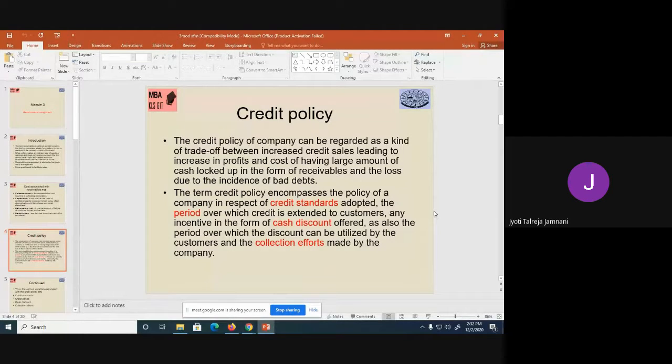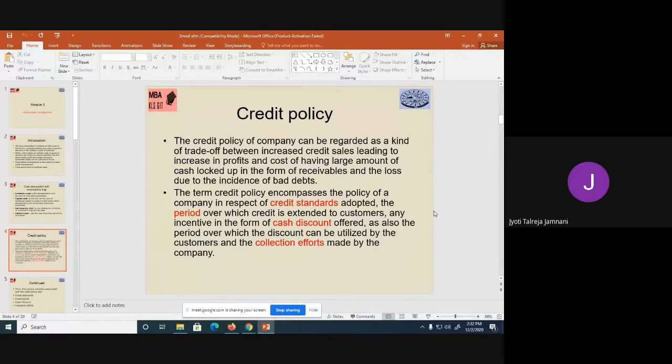The next is the cash discount. In this case, you will basically be giving discount to customers so that they pay early. So it is kind of a motivation for the customers to make the payment early. You tell them that if you pay within so and so days, I'll give you so much discount, so that much money you can save. So if they have money, they will oblige and they will take the discount.